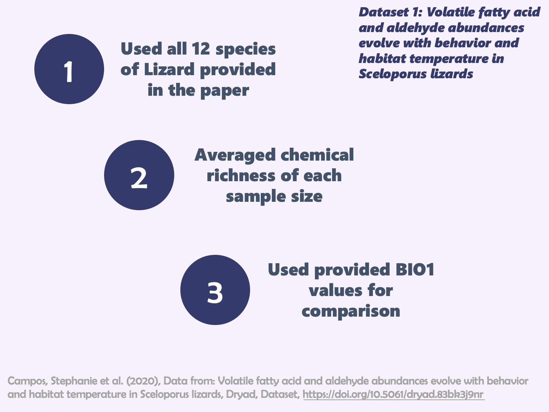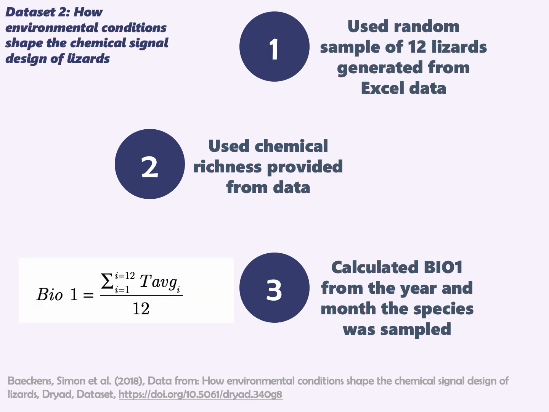And the mean annual temperature was also provided in the data set for each species sample, and I averaged the given temperatures for each species sample to provide a value for that as well. So I took a standard deviation of each so that I was able to do that.